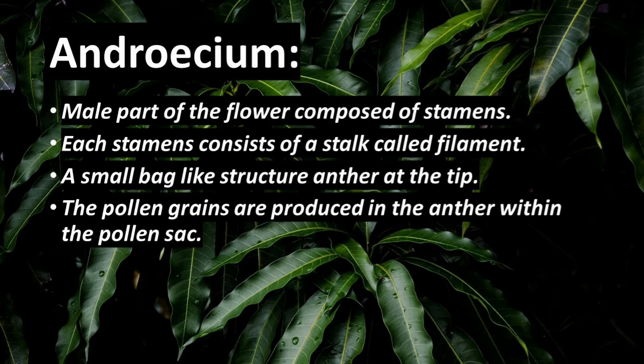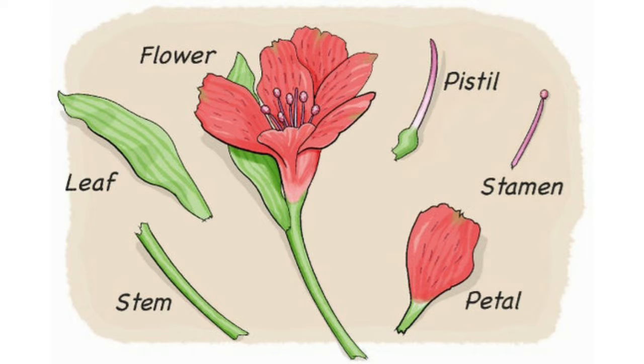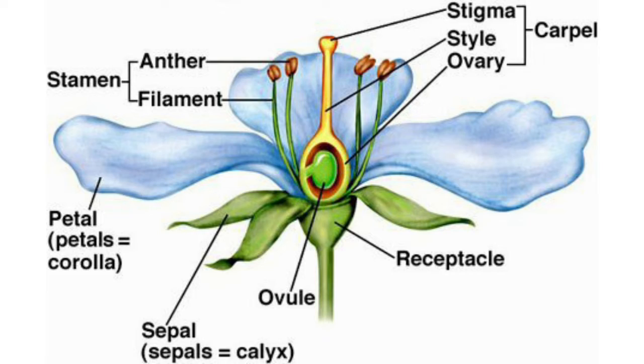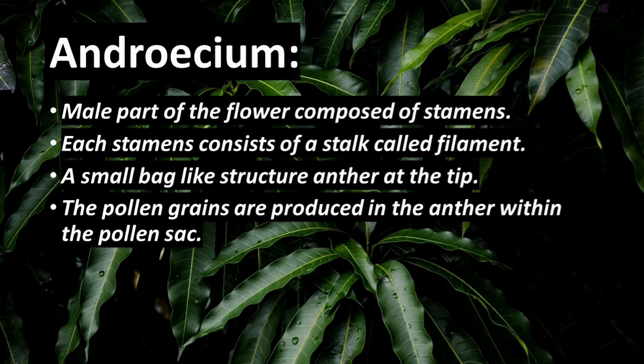The 2 outermost whorls, calyx and corolla, are non-essential or accessory whorls, as they do not directly take part in the reproduction. The other 2 whorls, androecium and gynoecium, are known as essential whorls because both take part directly in reproduction. Now let us pass on to androecium.